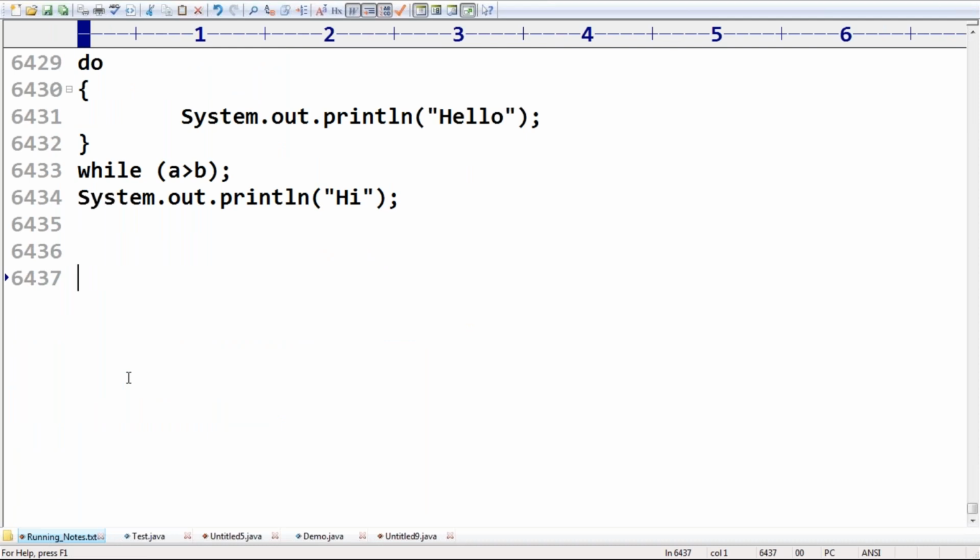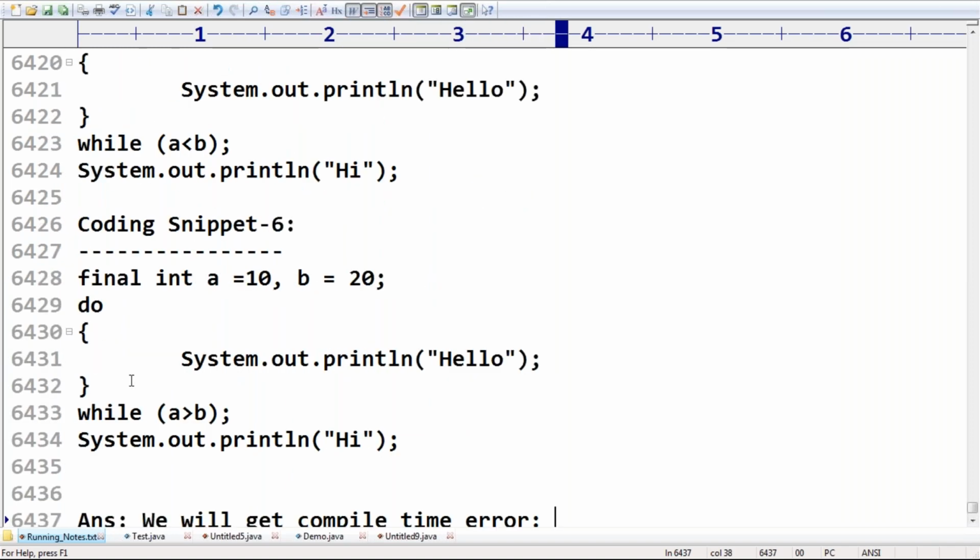In which cases will we get a compile time error? Can you please confirm? In which cases, right? Coding snippet 1.